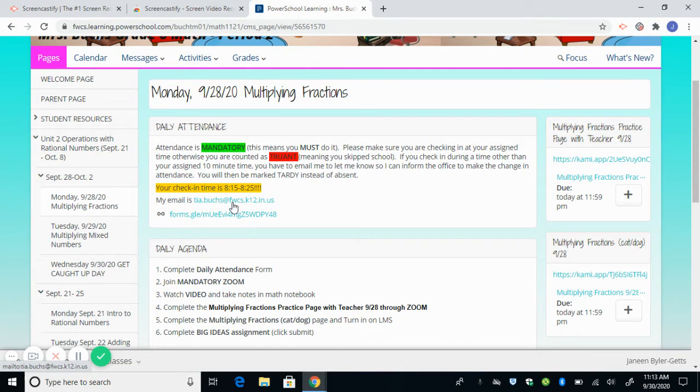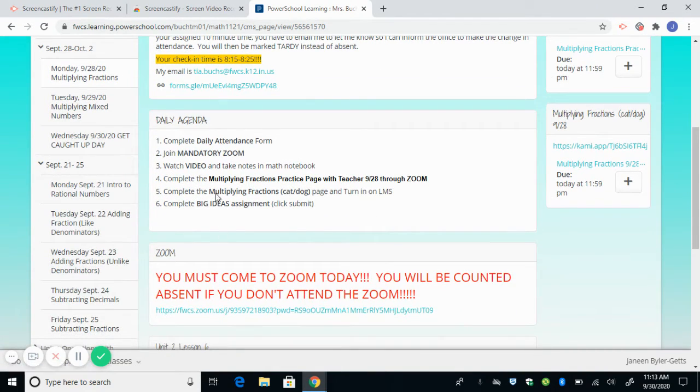The children must complete the attendance form, and they must check in within their time frame. This is really important, the daily agenda. It tells kids everything that they need to accomplish in my class by the end of the day. If they have not accomplished it in the class time, it does become homework, and the expectation is it is turned in by the end of the evening.